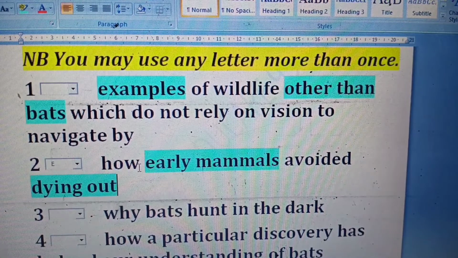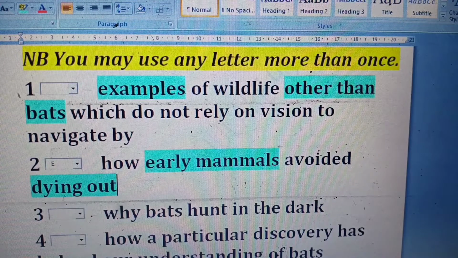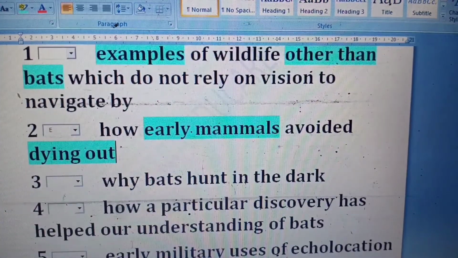Okay, let's move further. How early mammals avoided dying out. The next question says: why bats hunt. They are asking me the reason again. They use the word why. Hunt, definitely hunt, and they say in the dark.